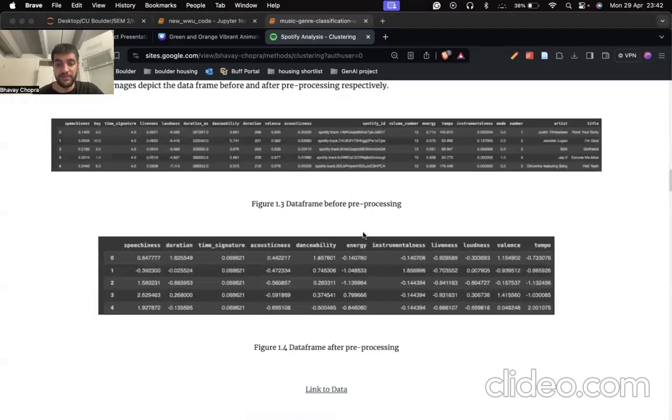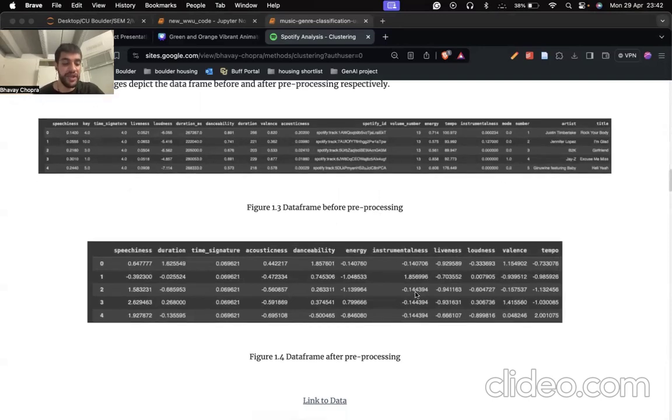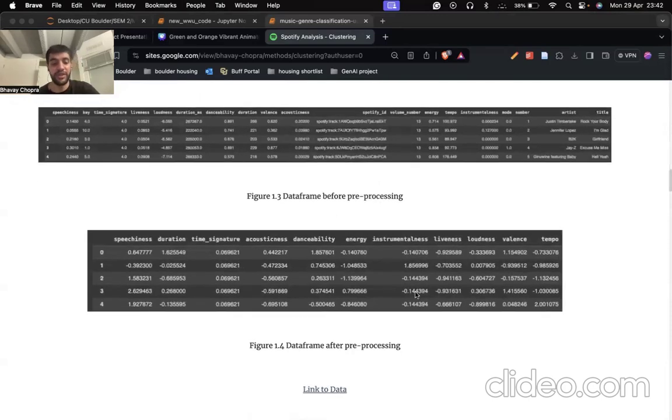As you can see, this is the data that has been used for this part of the project, and it consists of the same audio features as the previous data set. So this analysis was regarding clustering techniques applied to the Spotify audio features data set, utilizing both k-means clustering in Python and hierarchical clustering in R. The aim was to cluster similar songs together using an unlabeled data set consisting of audio features.